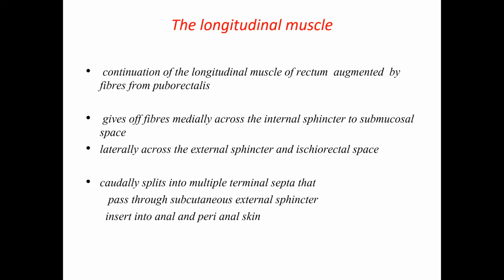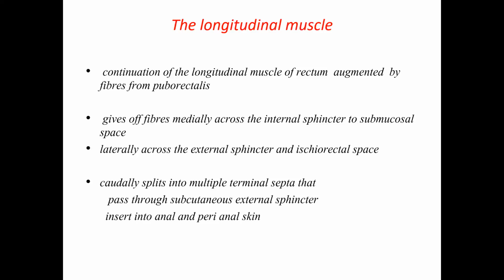And the last one is the longitudinal muscle. It is present in between the two sphincters, in the intersphincteric space between the internal sphincter and external sphincter. So this has got a special function. This divides into a number of fibers. Some fibers pass through the internal sphincter and get attached to the anal mucosa and skin.